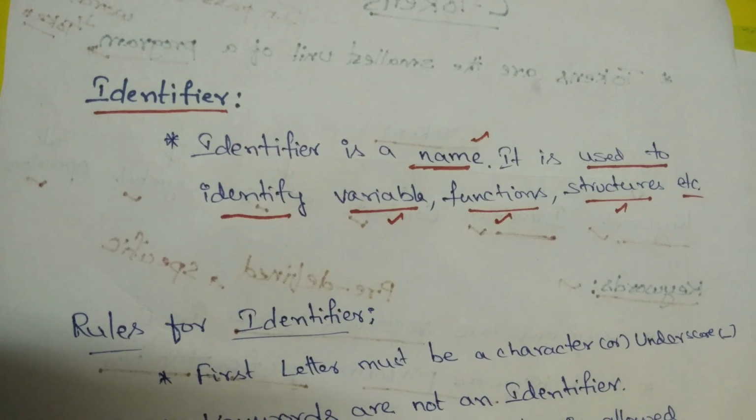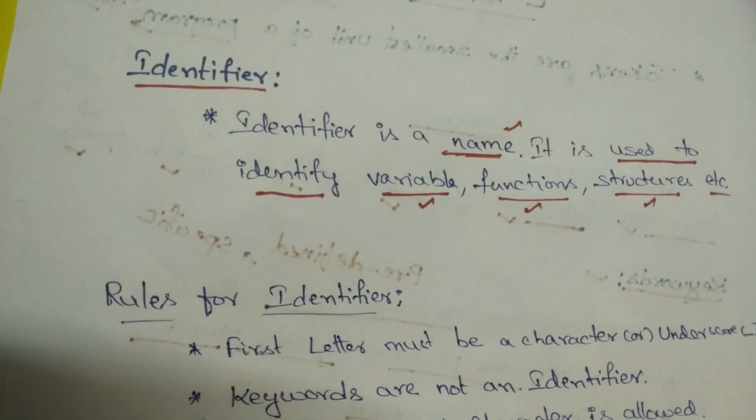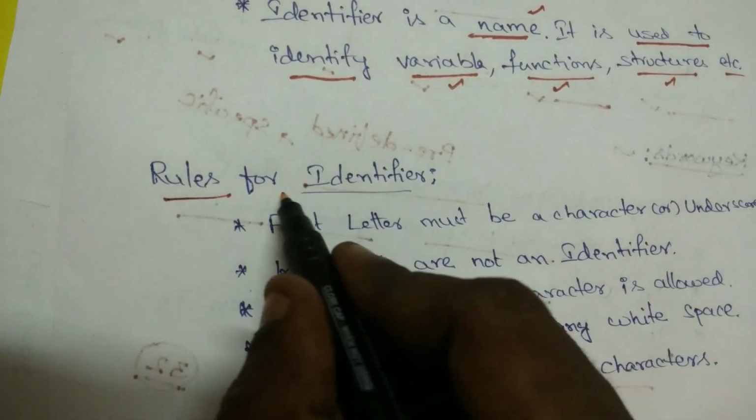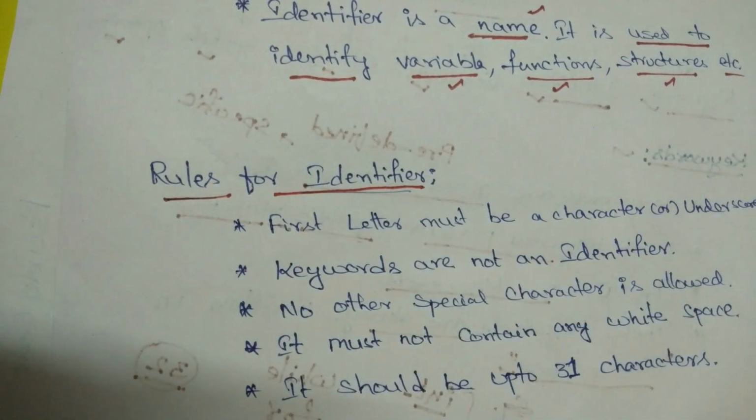That name can be used for declaring variables, functions or methods, or structures or unions, whatever it may be. By using that name we have to. Okay, now how can we declare the name? What is the rule to represent the particular name? Right, there are some rules for declaring any identifier.